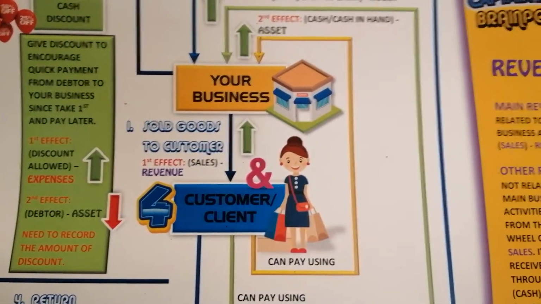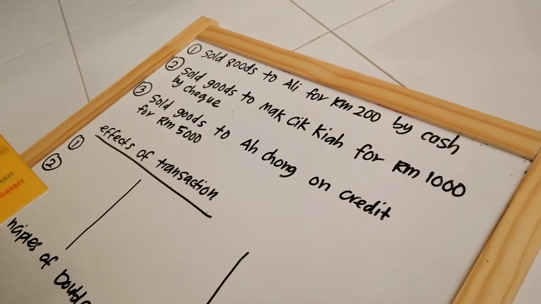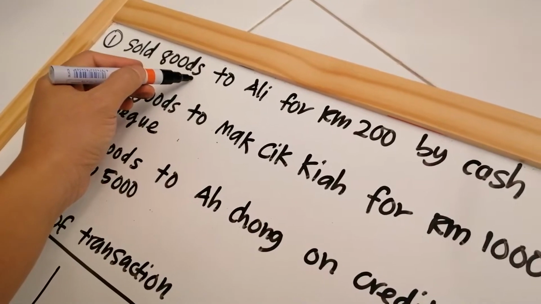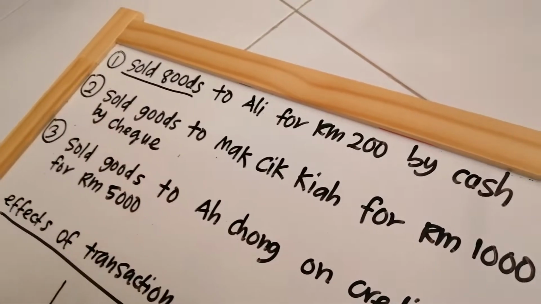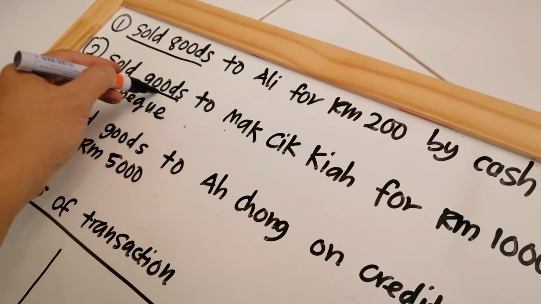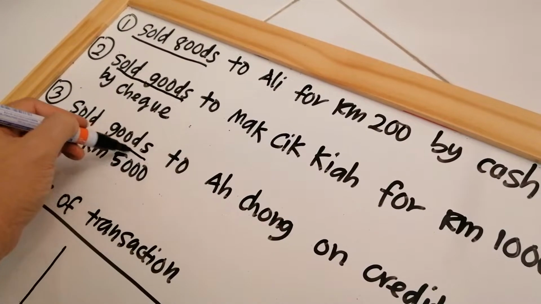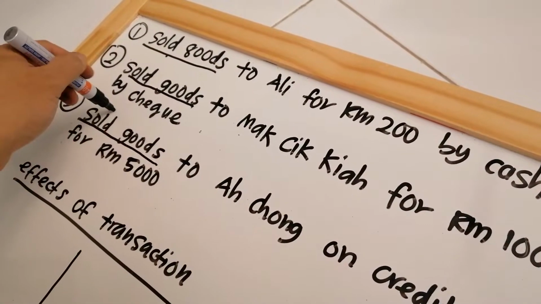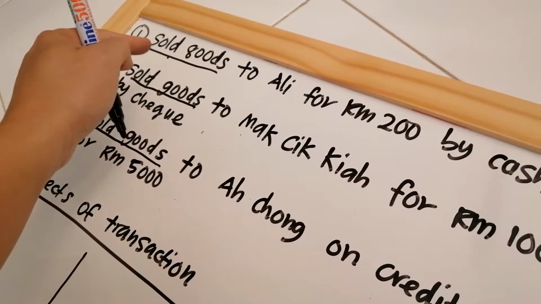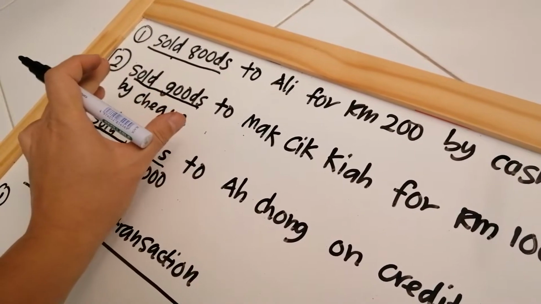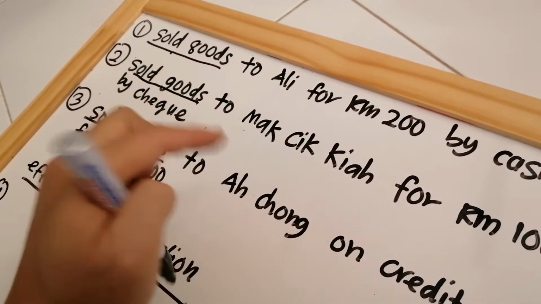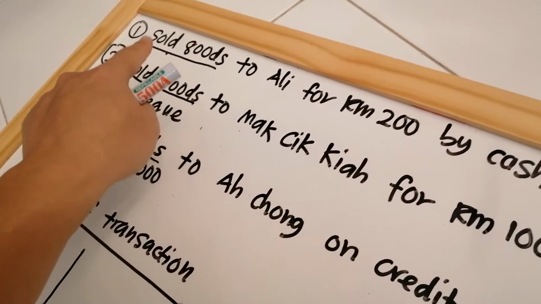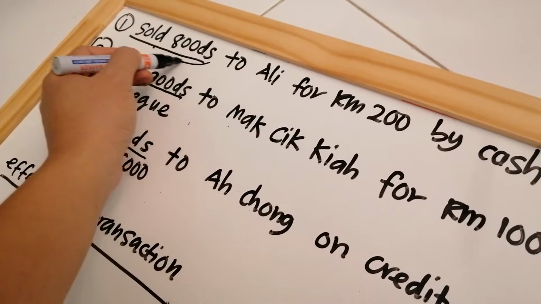Sold goods to customer. So how do we know that this is a sales transaction? Normally we use these keywords: sold goods. Sold is past tense. I already told you the other day, sold is past tense, and an accounting transaction must be in the past tense. The transaction must happen first, then you get the documents, then you record. So, sold goods. You see the word goods here.